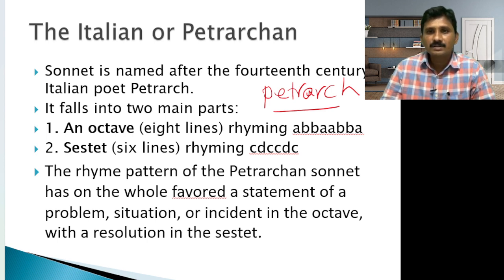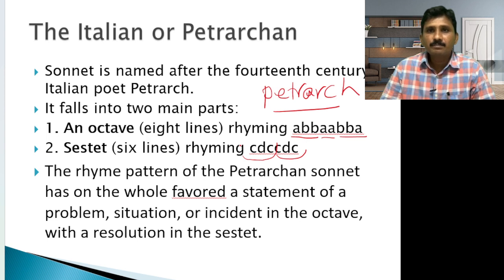This is the rhyming scheme of the octave, 8 lines: ABBAABBA. And the sestet, 6 lines: CDC and CDC. So of the 14 lines, 8 are the octave and 6 are the sestet.